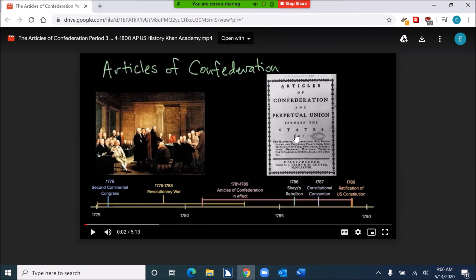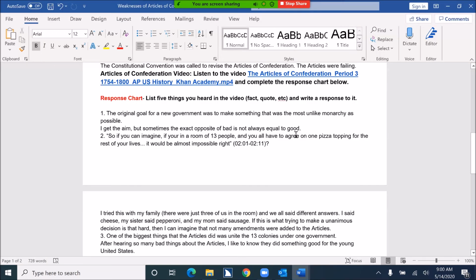So I'm going to go ahead and close this one out. Alt F4. So this is from Khan Academy, and it's called the Articles of Confederation. So I'm just going to copy that from this link. Confederation selected.